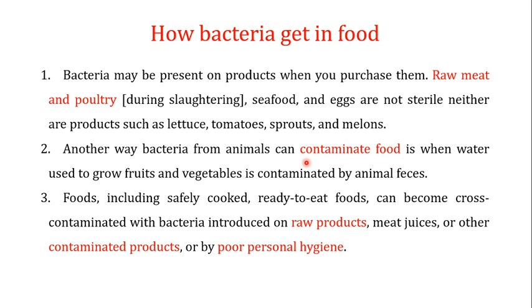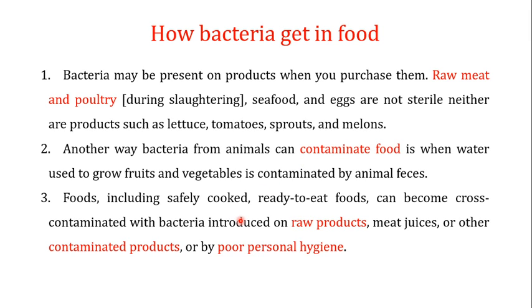Another way bacteria can enter our food is from animals, which can contaminate the food when water used to grow fruits and vegetables is contaminated by animal feces. For example, if the animals have these foodborne illnesses, and that water is used to grow fruits and vegetables, the feces of those animals can contaminate the food, getting into it and hence causing foodborne illnesses.